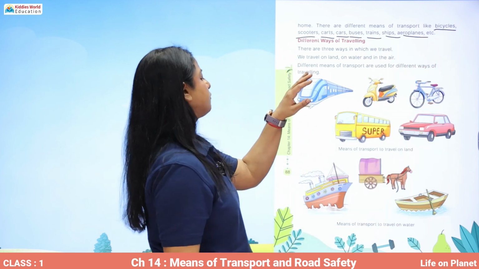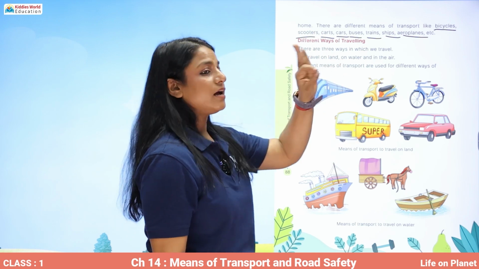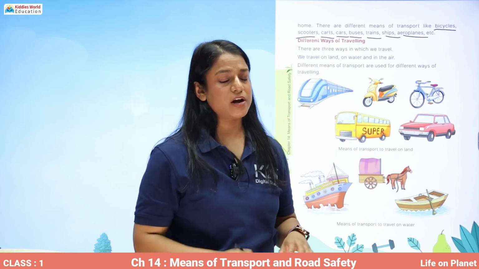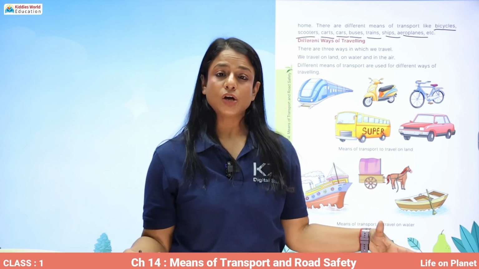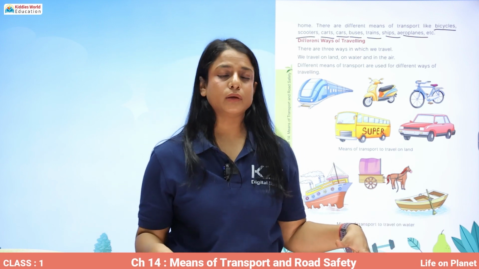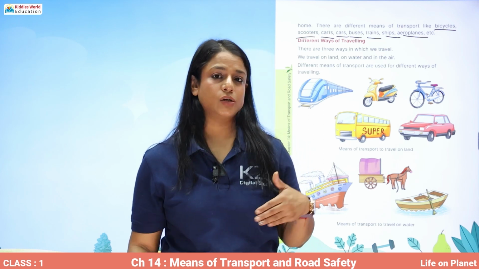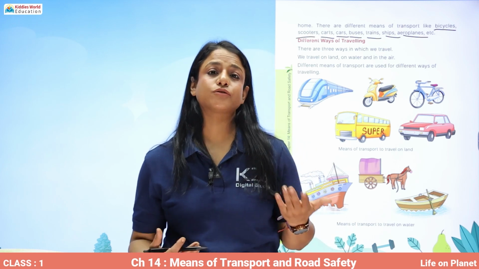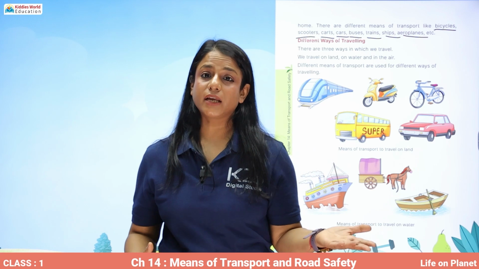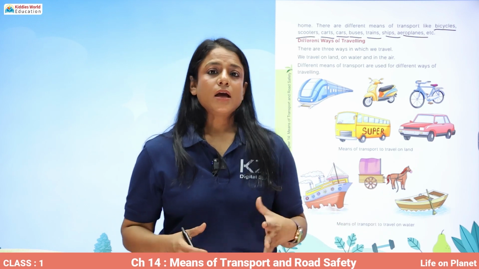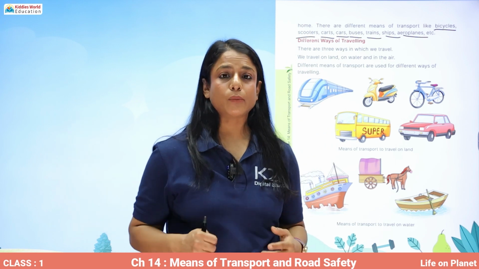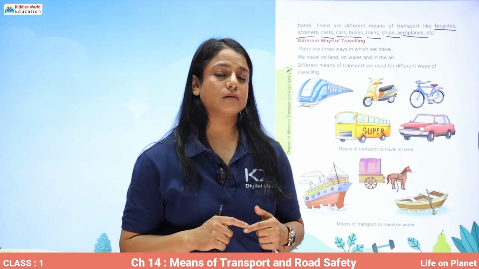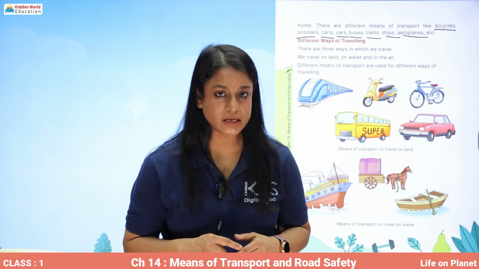Now, what are the different ways of traveling? There are three ways in which we can travel. Either we can travel on land. On land, how can we travel? We can travel by a bicycle or a car or a bike or a scooter or a rickshaw or even a train. Then we can travel through air. Through air, how can we travel? We can use an aeroplane or a helicopter.